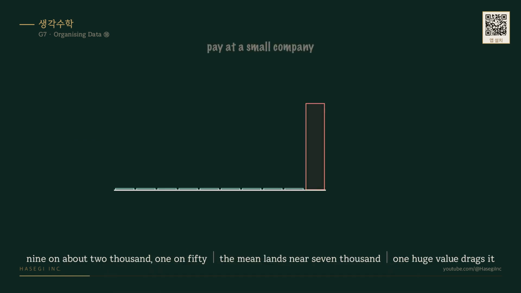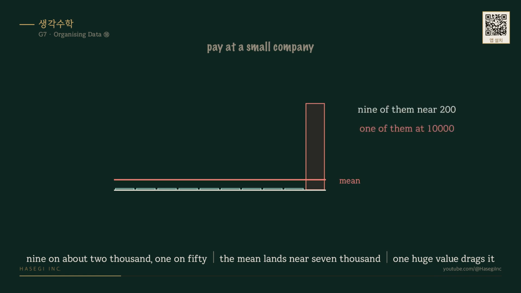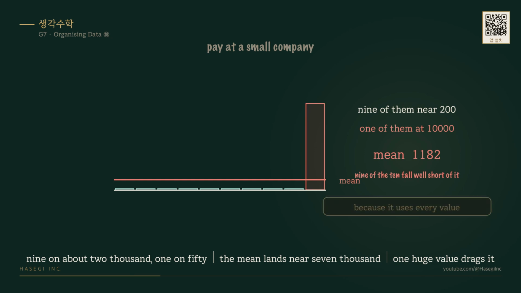Look at the salaries at a small company. 9 staff earn somewhere around $2,000 a month, and the owner takes $50,000. The mean comes out near $7,000, even though 9 people out of 10 earn nowhere near it. The mean uses every value without exception, so one enormous value drags the whole thing along.